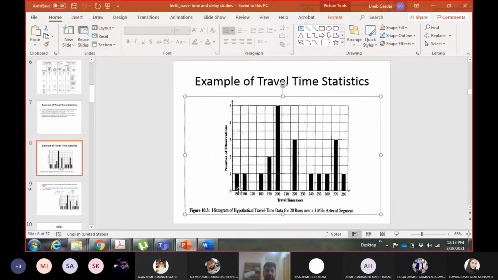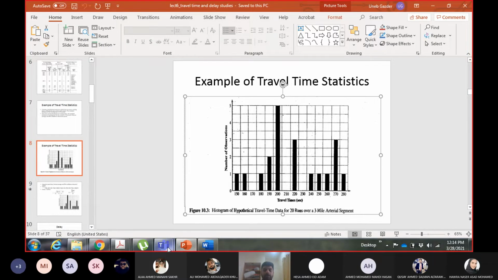So for example, for 150 seconds I had one observation, for 160 seconds I had one observation, for 170 seconds no observations, 180 seconds one observation, 190 two observations, 5 observations for 200 seconds, 3 for 220 seconds, nothing for 210 and 230, and then 1 each for 240, 250, 260 and 280 seconds, and 3 observations for 270 seconds. So the observations can be seen from the y-axis and the values from the x-axis.